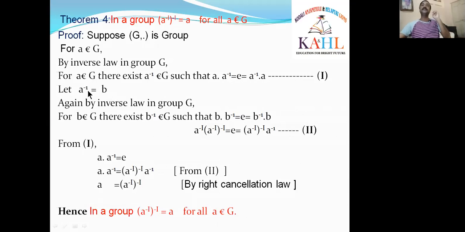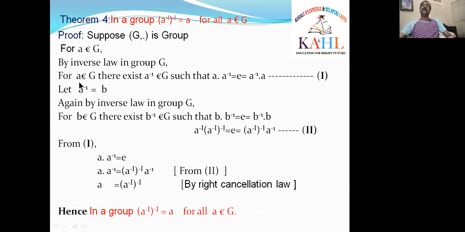Let me take A inverse as B. A inverse is equal to B. That means A inverse belongs to G. Also, B belongs to G. I am applying the inverse law again for the element B. For B belongs to G, there exists B inverse belongs to G such that B dot B inverse is equal to E is equal to B inverse dot B.